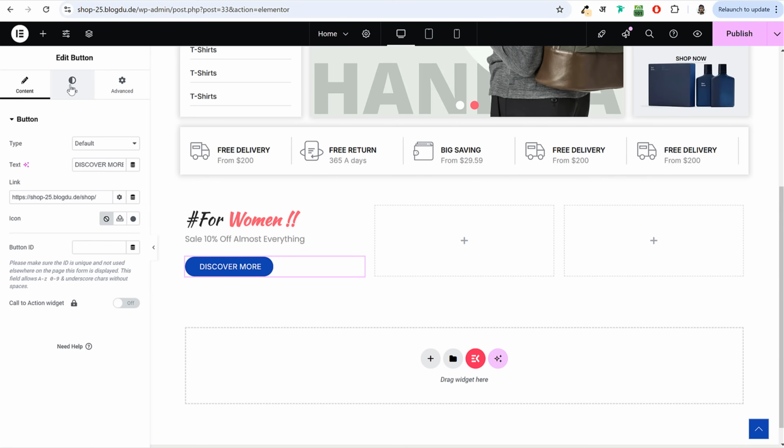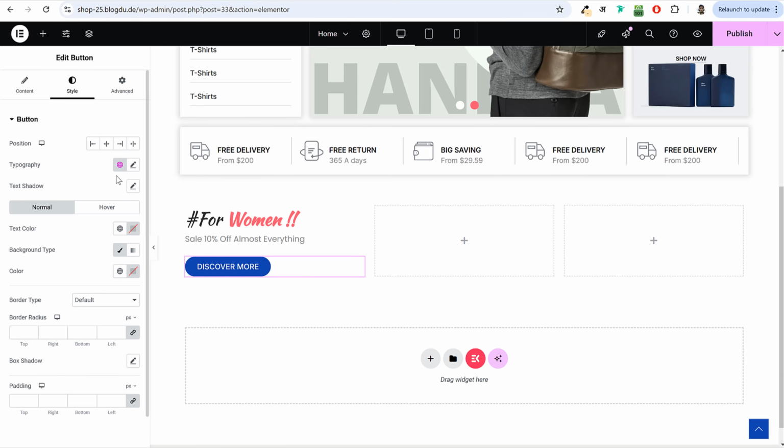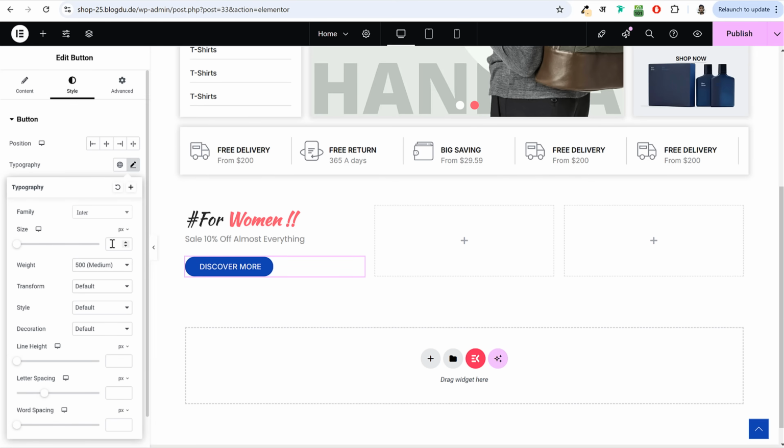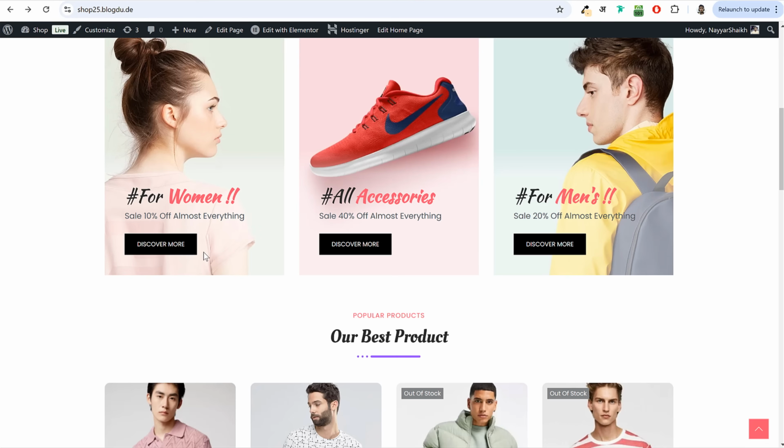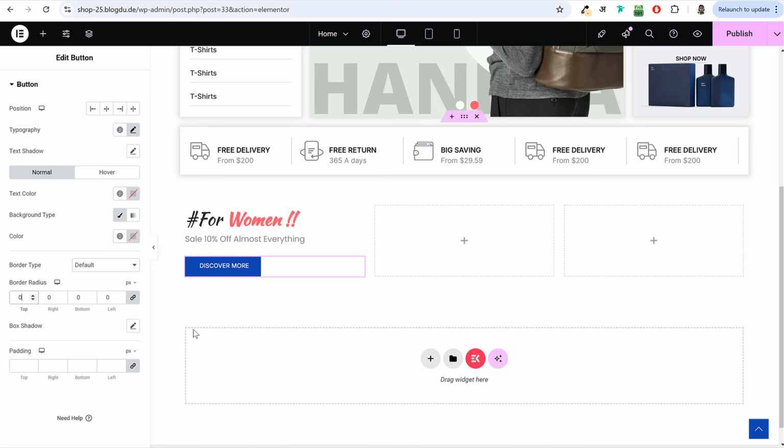Now let's style this. So go to style. First of all, typography, select this option. Now what size you want? For this one, we want 12 pixels and 500 weight. Then after that, we can also set padding. Under padding and border radius, make it 0. Border radius will be 0 because we don't want these corners to be rounded.